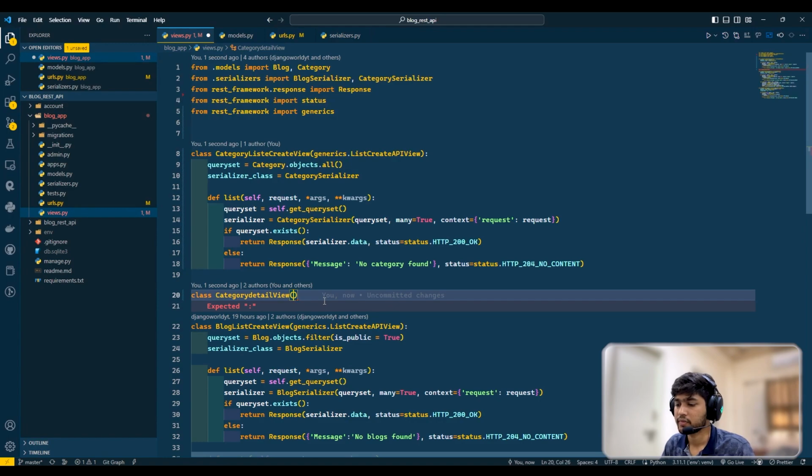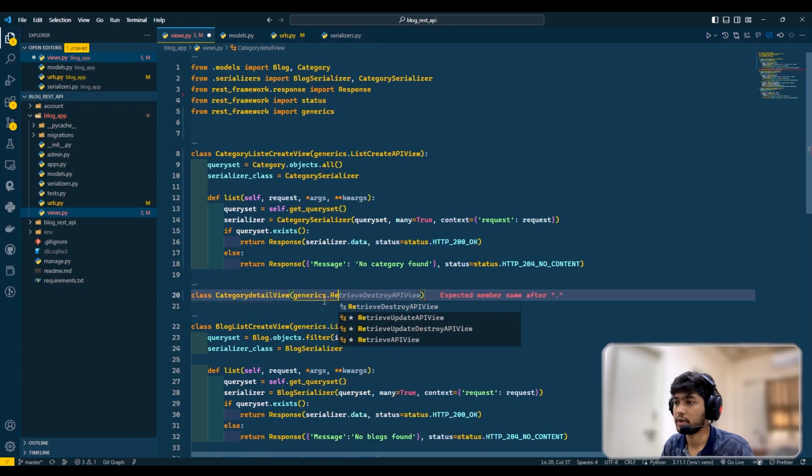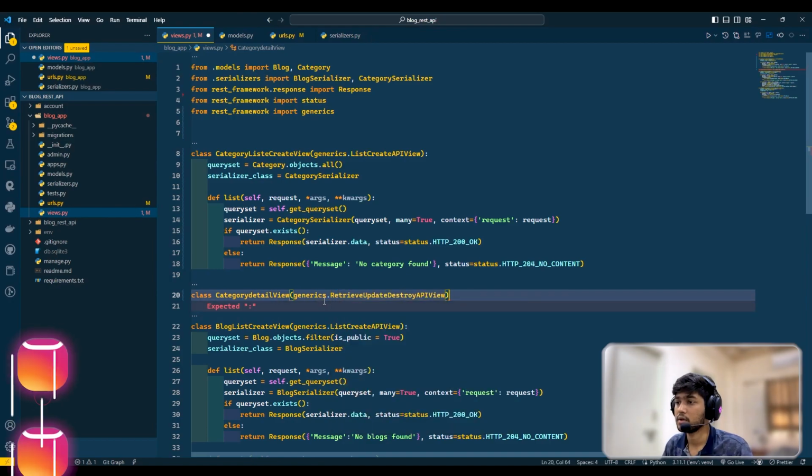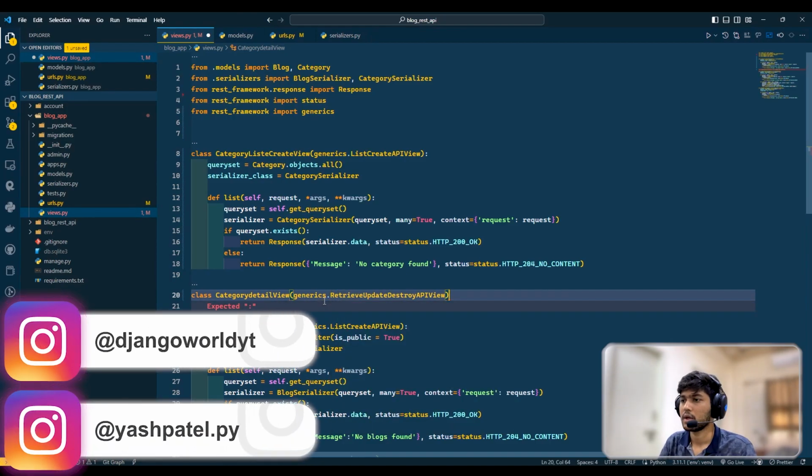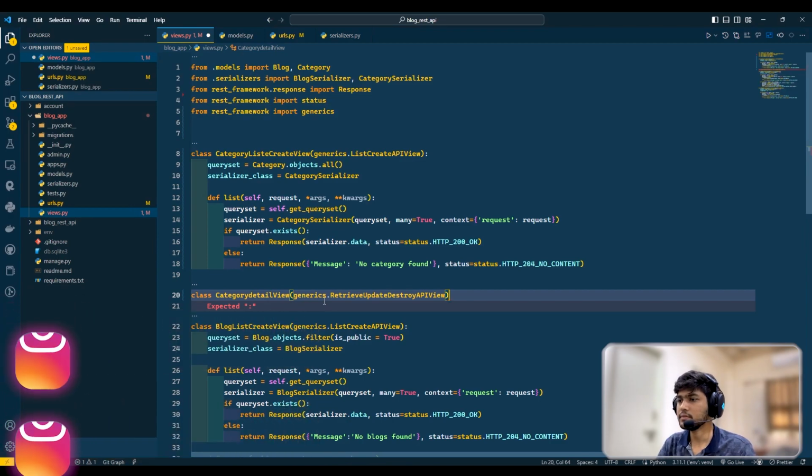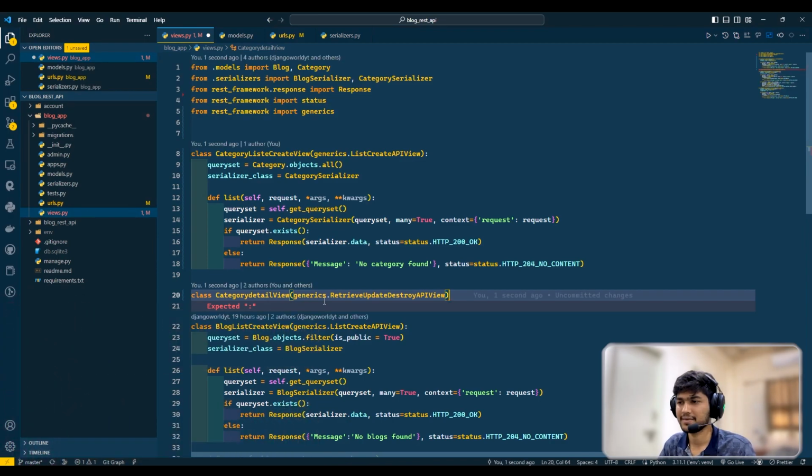So here I'll say generics.RetrieveUpdateDestroyAPIView, and also the delete request. I mentioned that. Okay, sorry.